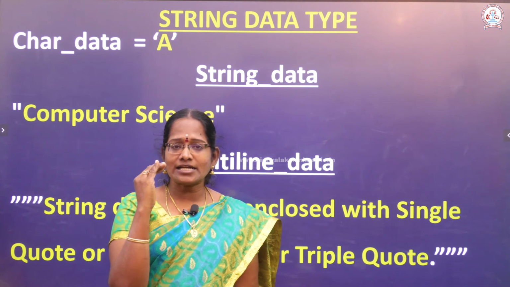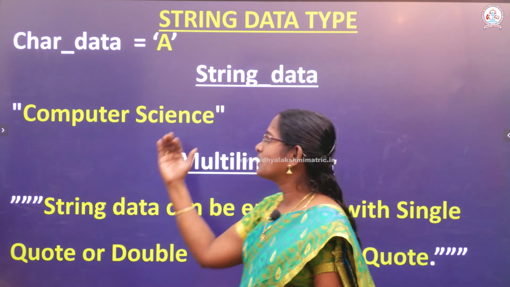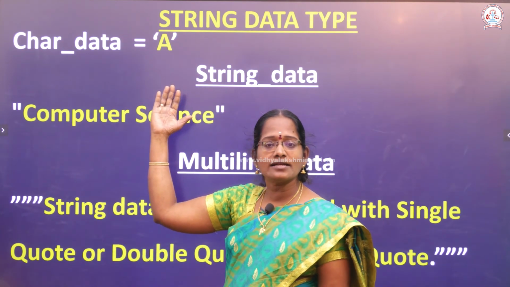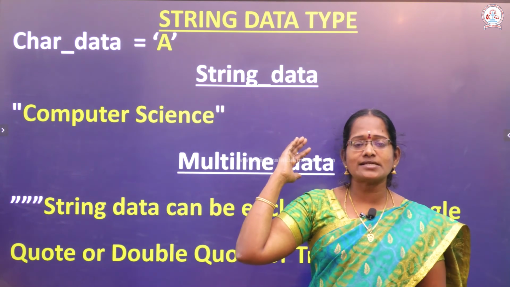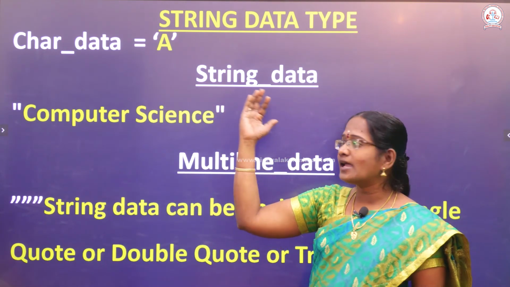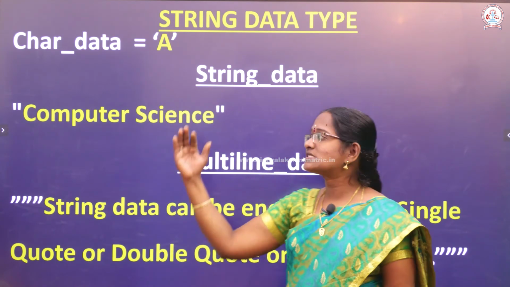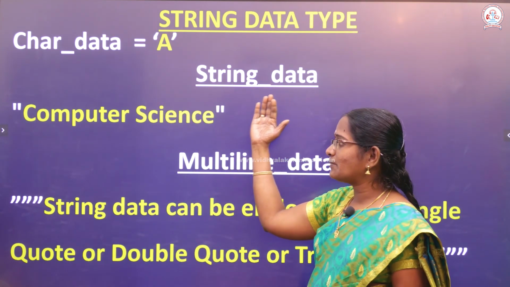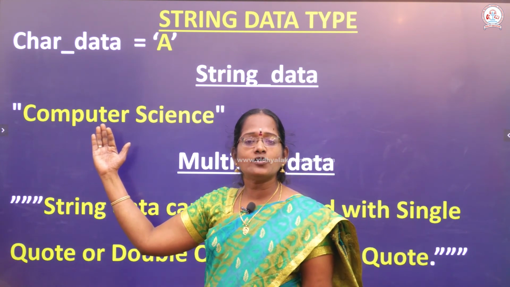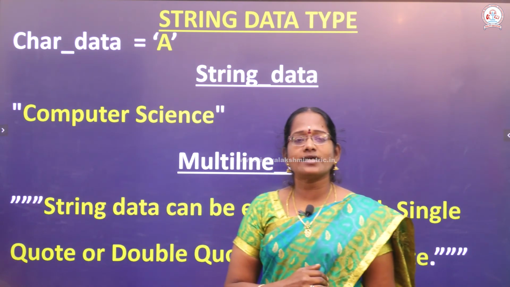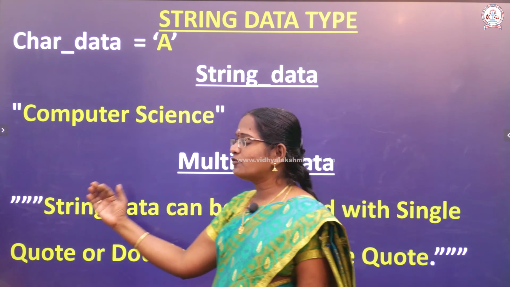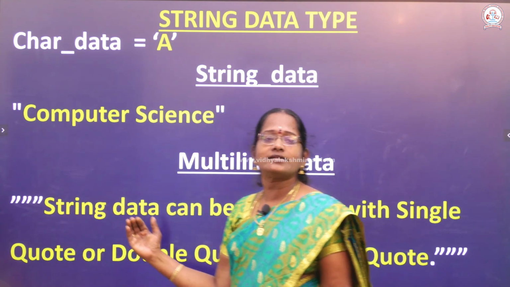Again the string data type, first example: the single quote A, A enclosed in a single quote, will automatically be printed on the screen. Second one, string data type: any other word enclosed in double quotes is called a string data type. Another thing, multi-line data.